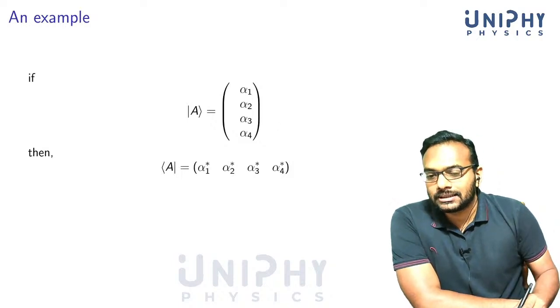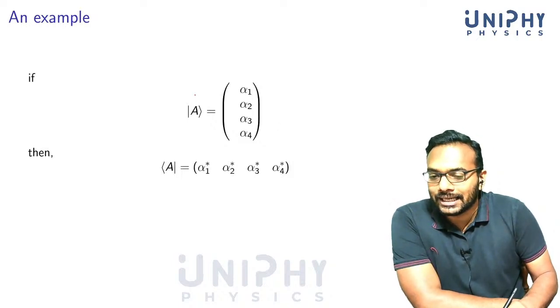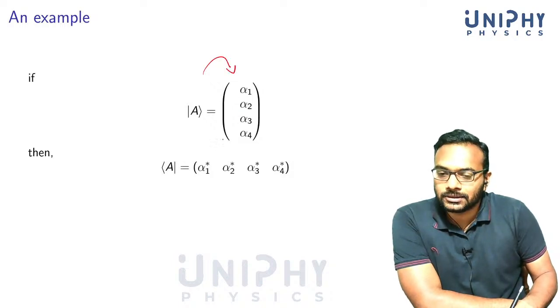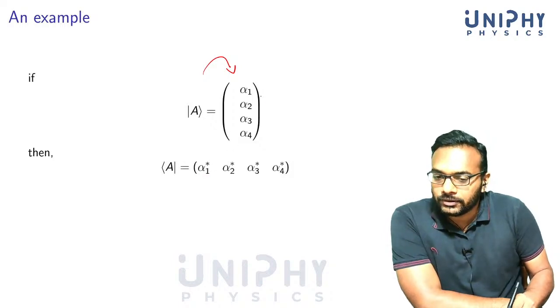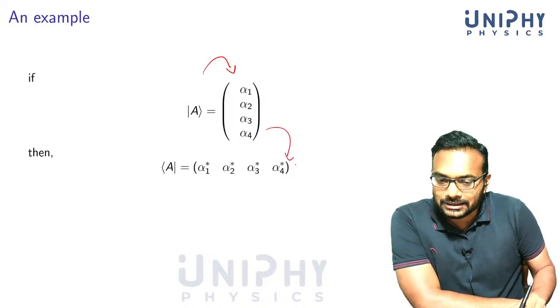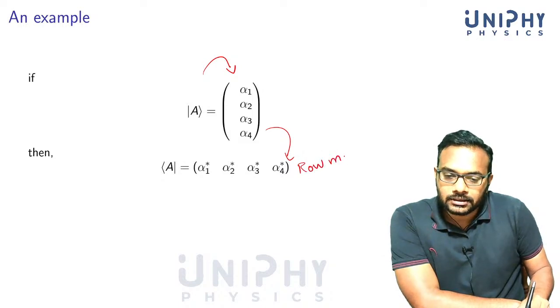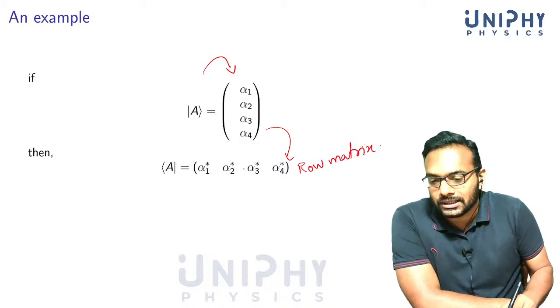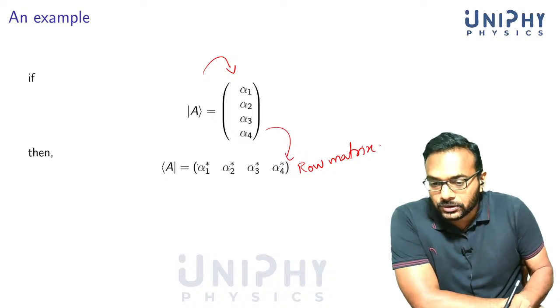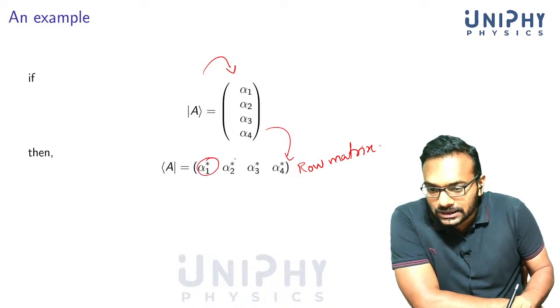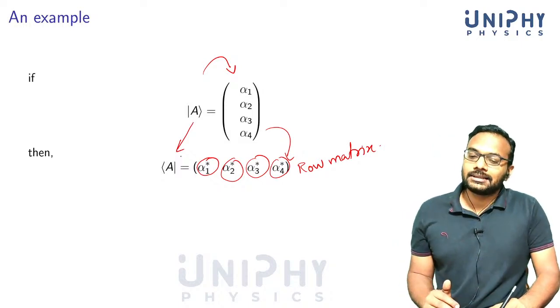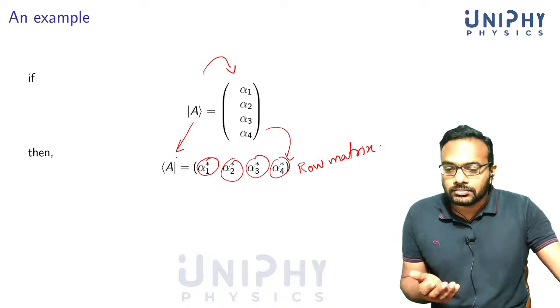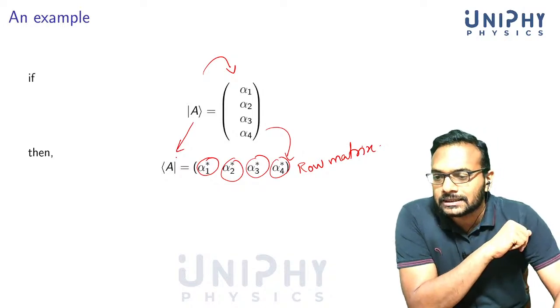Our aim is to introduce a scalar product. An example is this. We have a ket A written as a column matrix. So when you go to the corresponding bra, if this is a column matrix, this is a row matrix or a row vector, right? It's not just a transpose of this, but you also have to complex conjugate each of the entries. Okay. So this is the one-to-one correspondence that we have. These are the vectors and these are the corresponding bra vectors, or the dual space vectors.